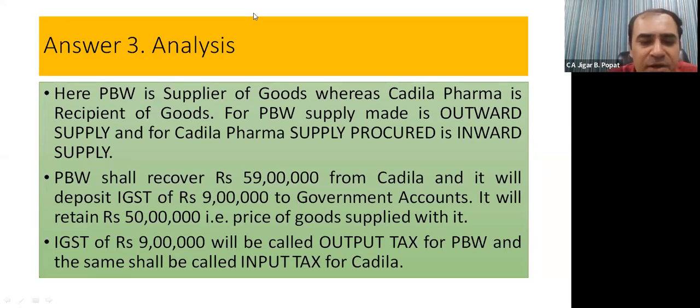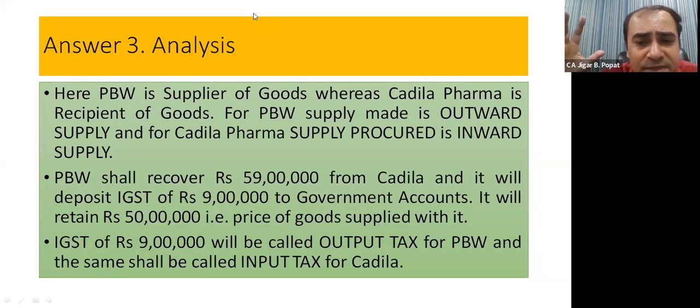Now focus on this particular point. Patel Brass Work shall recover what, friends? Only price 50 lakhs, or only GST 9 lakhs, or total 50 plus 9 lakhs? 59 lakhs. Why? Please tell me. Patel Brass Work shall recover 59 lakhs, not only price but also the GST element.